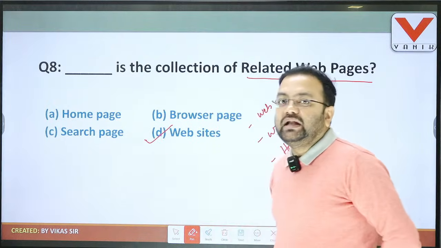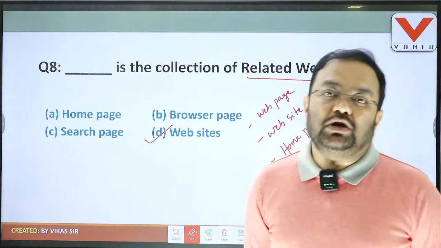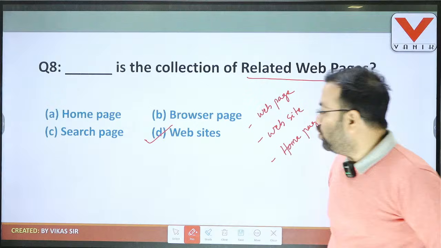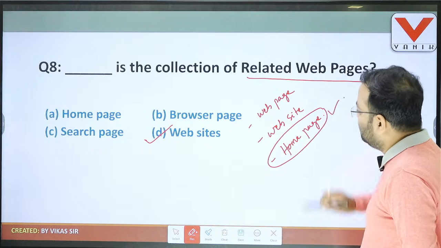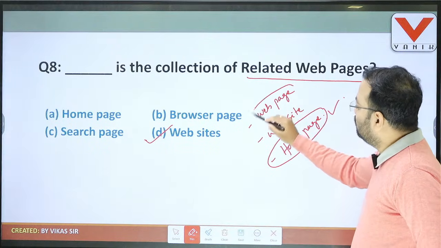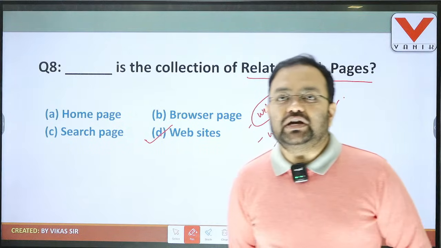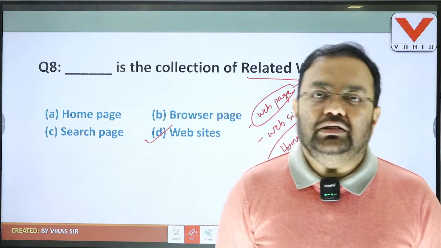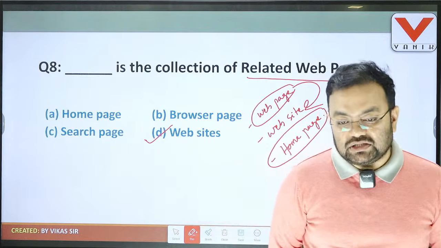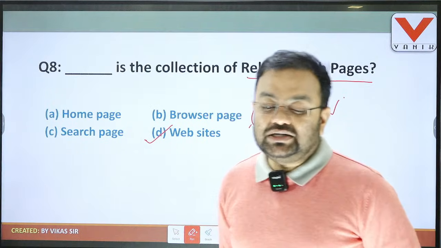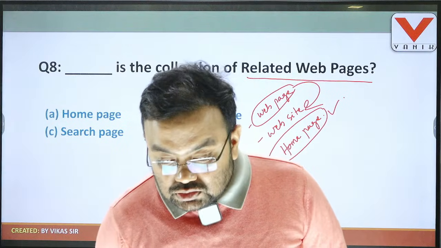Okay, and in every website, the first page, the beginning page of every website, this is nothing but the home page. So home page is nothing but the first page or beginning page of any website, and the collection of related web pages that are linked together forms a website. So every website's first page is the home page, and the website is created by using the relevant interconnected web pages. So question number 8, answer is D. Very good.